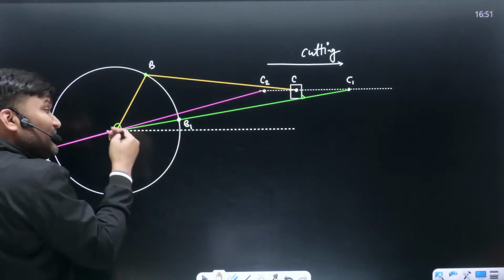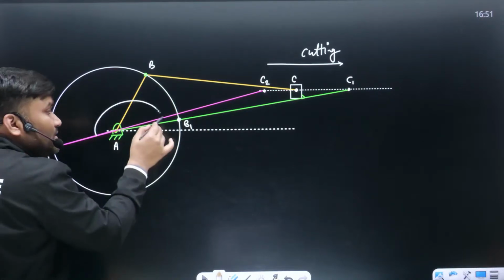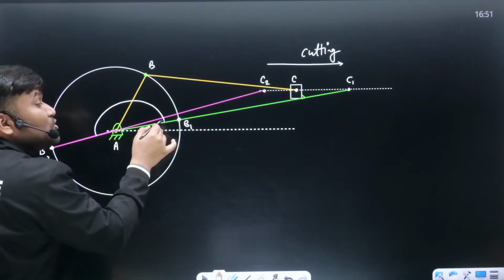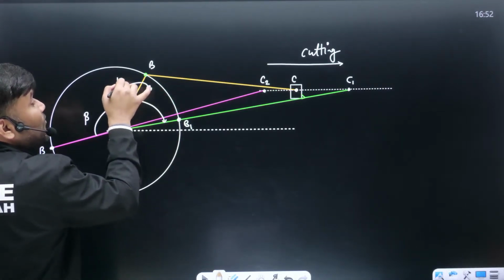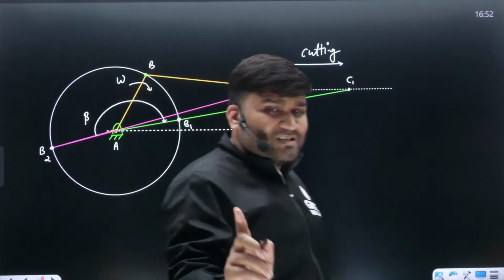B2 to B1, you will travel in such a manner that you are traveling the larger angle. So you are going to travel in the clockwise sense. This is going to be your beta. The motor you are going to connect in clockwise direction. Everybody is clear or not? Please let me know in the chat box.